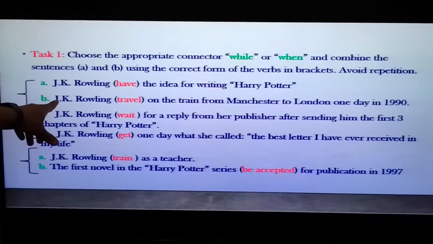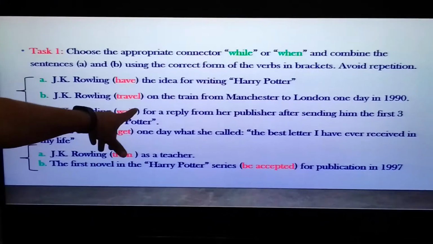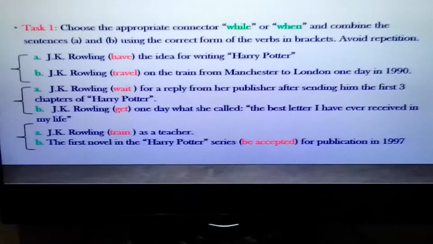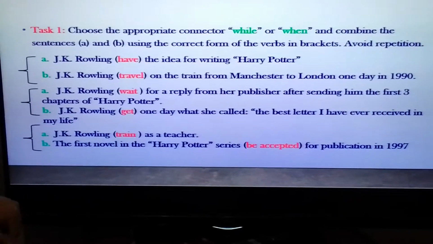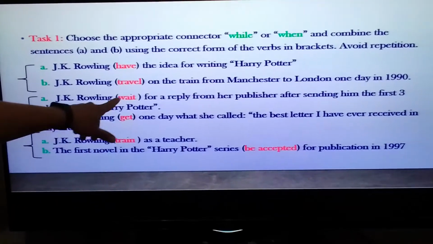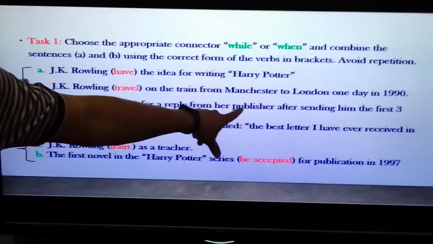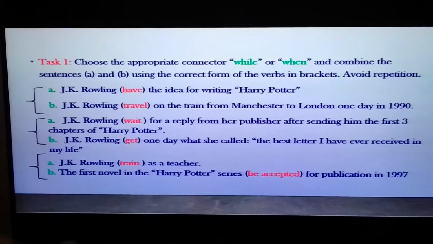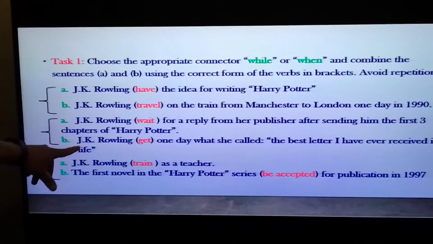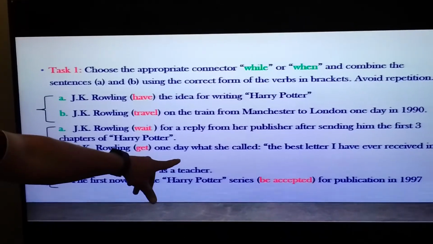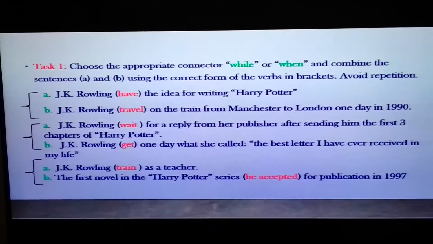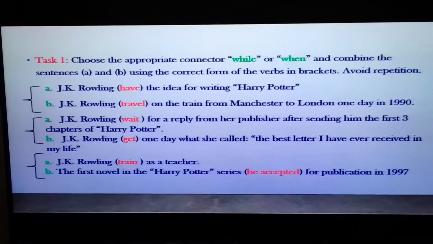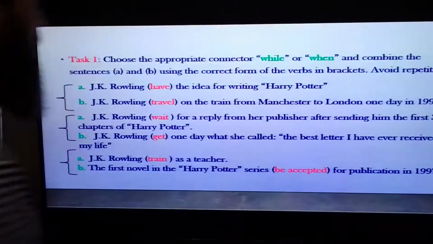The next one: J.K. Rowling travel on a train from Manchester to London one day in 1990. The next pair: A, J.K. Rowling wait for a reply from her publisher after sending him the first three chapters of Harry Potter. The next part: J.K. Rowling get one day what she called "the best letter I have ever received in my life". We have to keep this quotation as it is given.